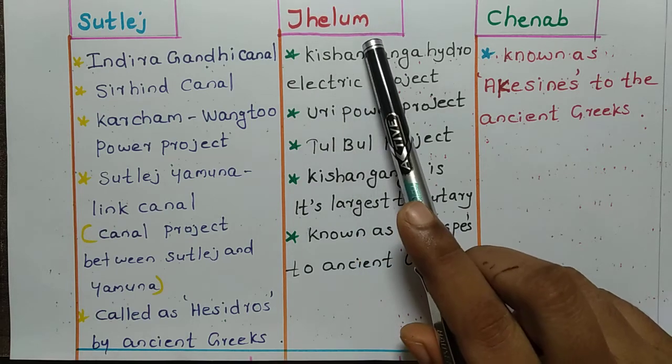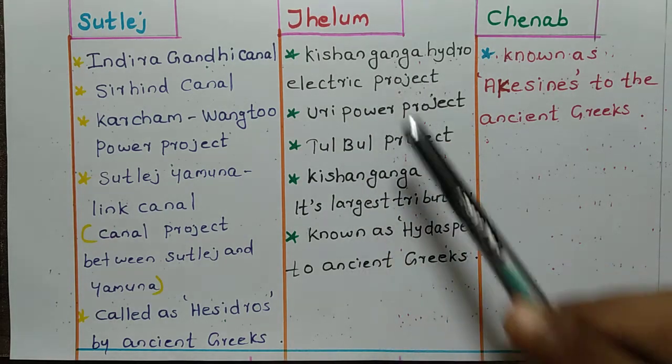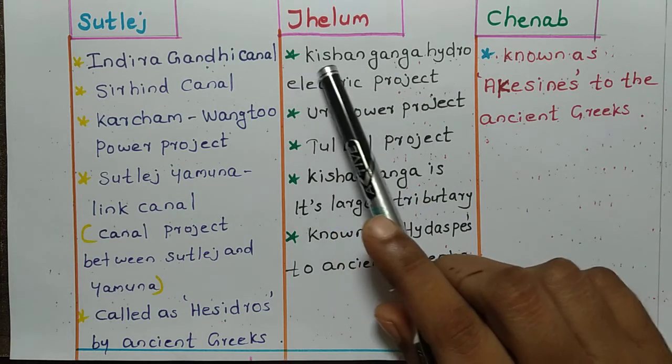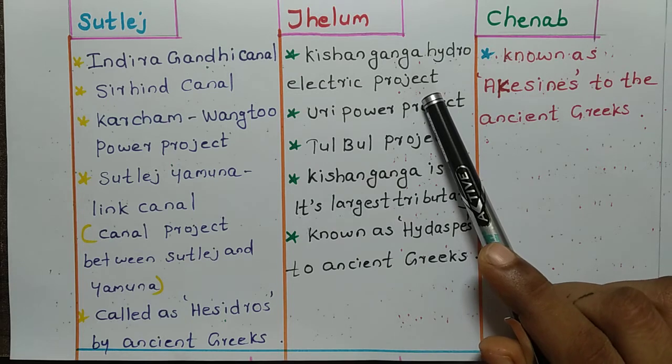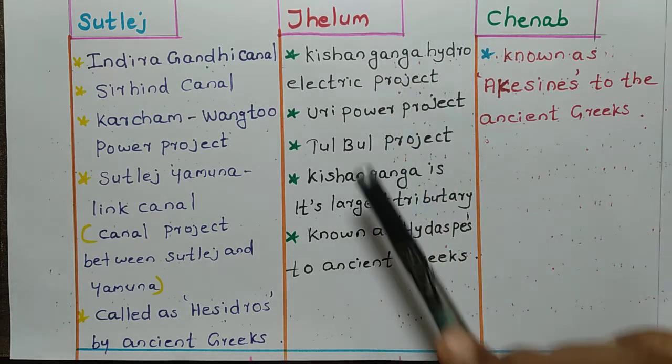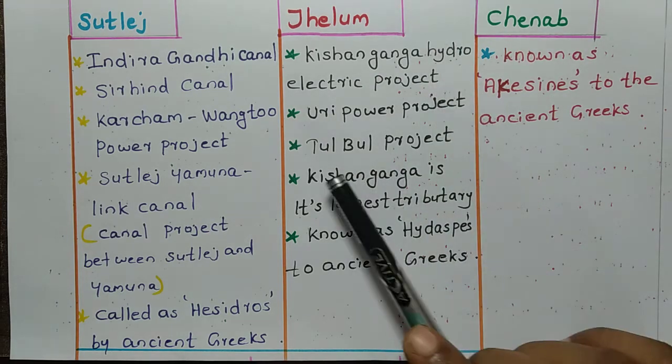Next one, Jhelum. We have already discussed some points. Then Kishanganga Hydroelectric Project is situated in Jhelum River. Uri Power Project is in Jhelum.